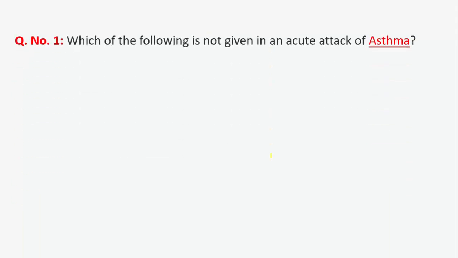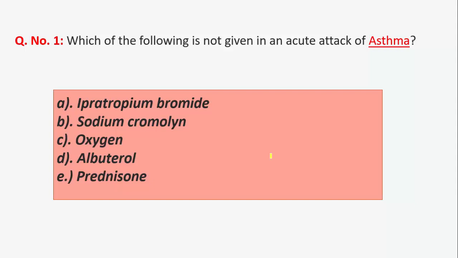Let's begin. Which of the following is not given in an acute attack of asthma? So the question states which is not given in an acute attack of asthma. So the options are given. So the choice which we do not use is sodium cromolyn, because asthma is a disease of diffuse airway inflammation caused by a variety of triggering stimuli resulting in partially or completely reversible bronchoconstriction.